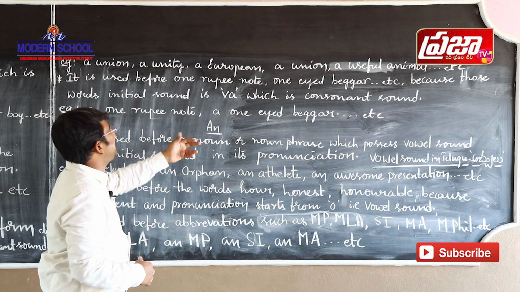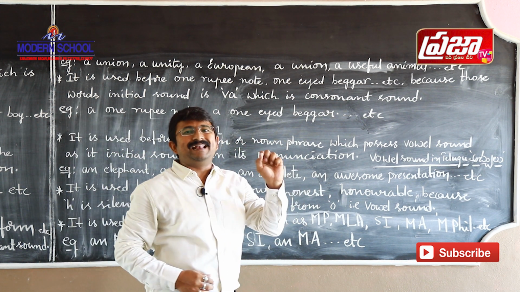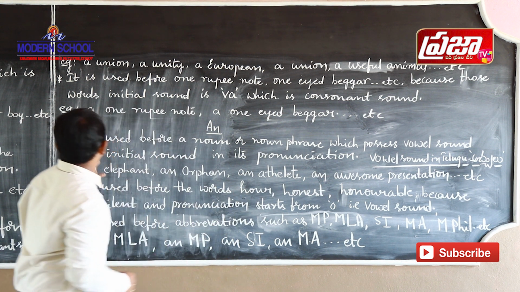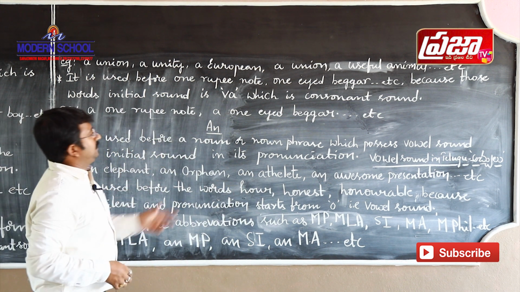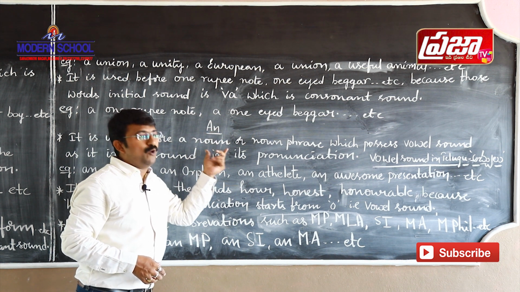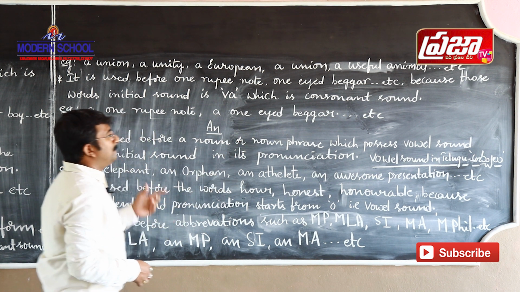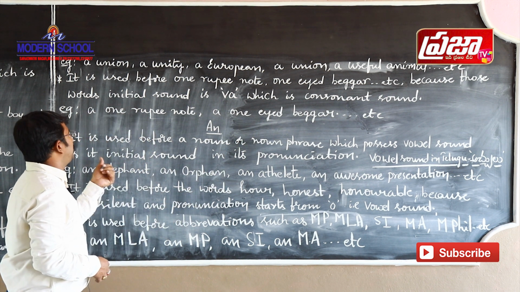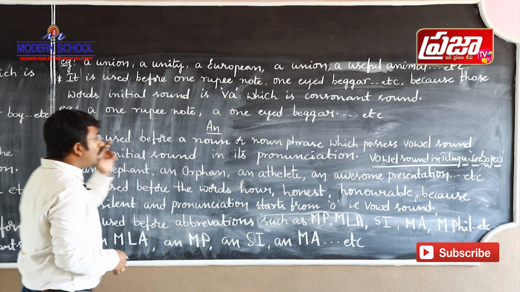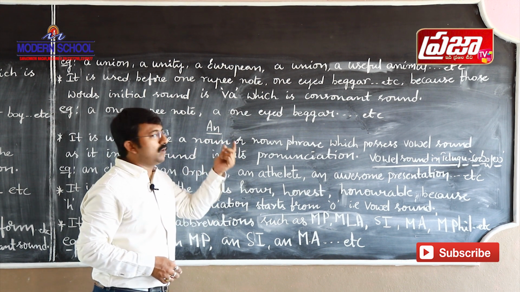And now let us see where to use the indefinite article an. An is also used before a noun or a noun phrase. But this noun or noun phrase must have an initial vowel sound.